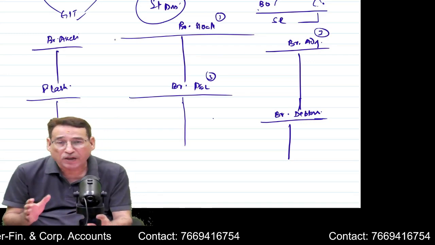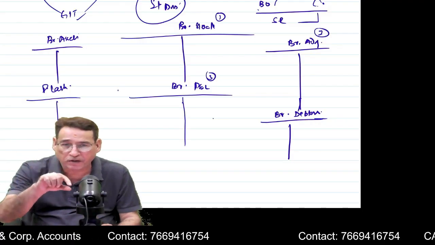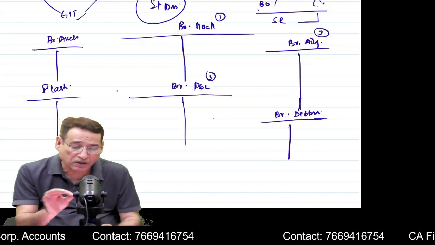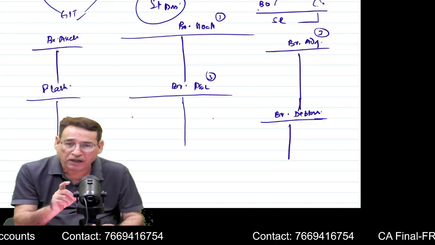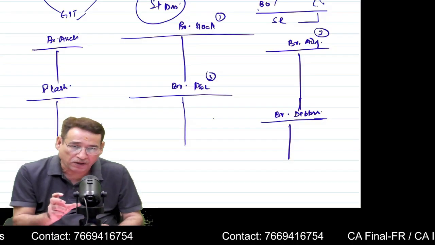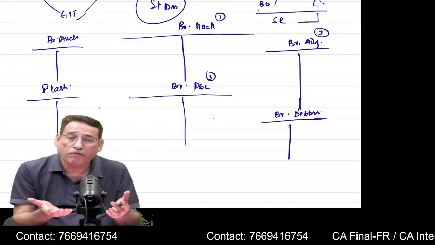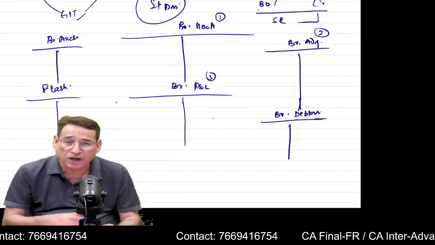As you know, this stock and debtors system is a pretty wider system in comparison to the debtors system. Why? Because under this particular system, we can find out gross profit and net profit separately. And second, we can exercise better control over the stock. How can we exercise better control over the stock? The reason is that we are preparing the stock account separately.